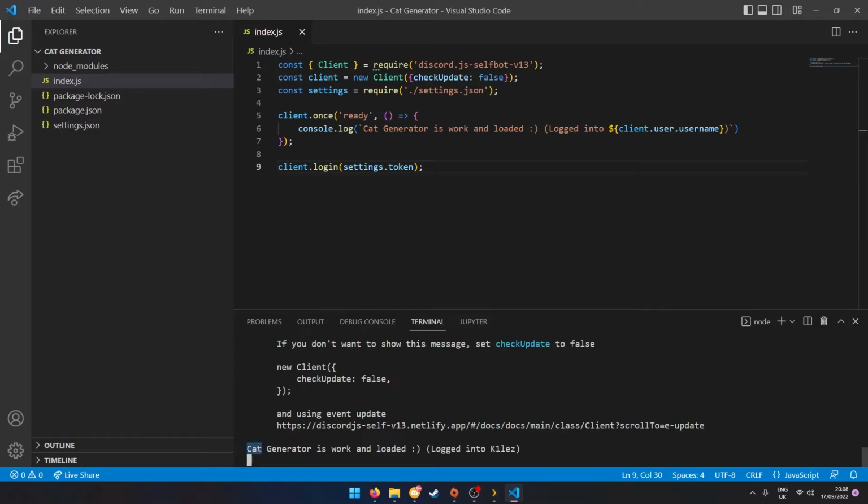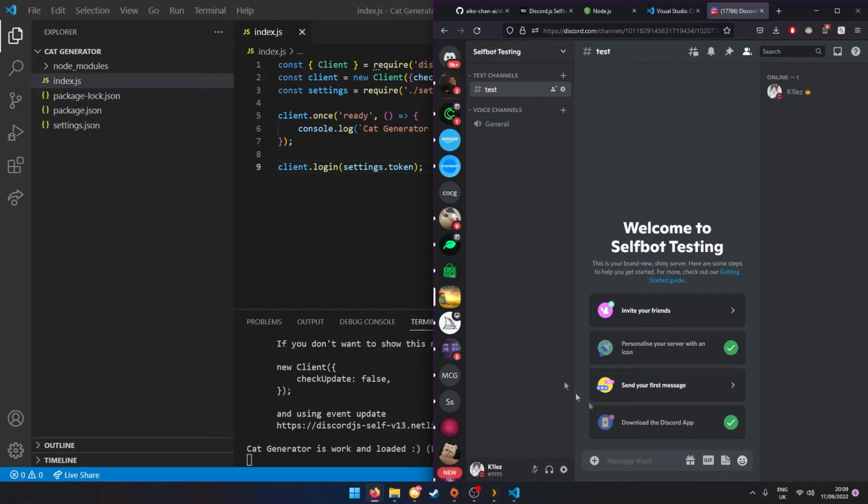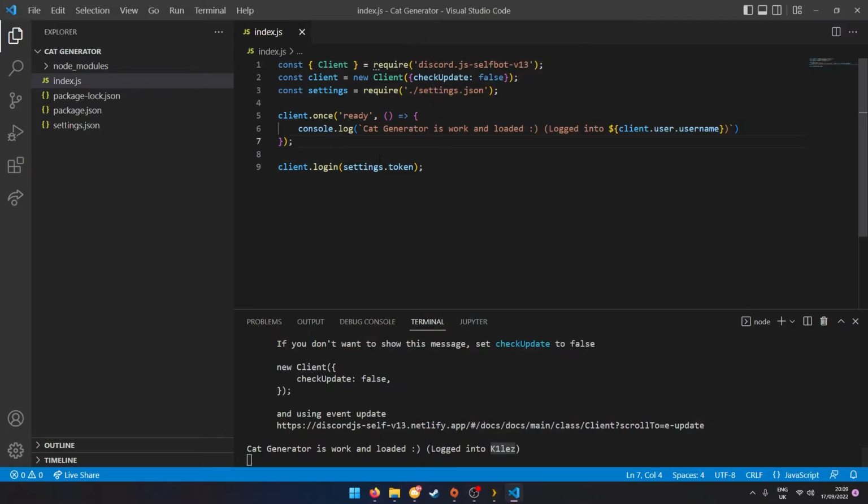Now in your console, it'll tell you the cat generator is unloaded, logged in, and then your account name. Oh my, super spooky. Now, basically, you have created, I would call it a self-bot, but it doesn't really do anything. But it is a bot on your main account, which is really cool.